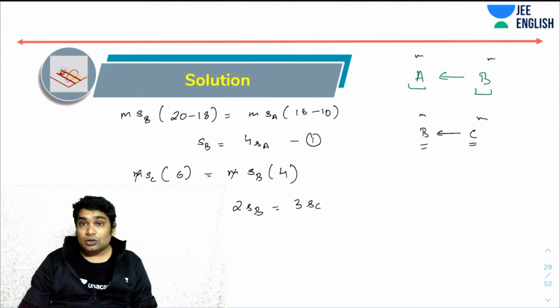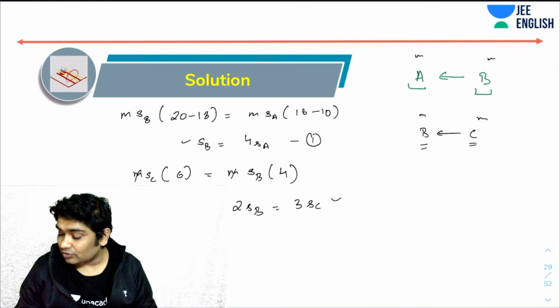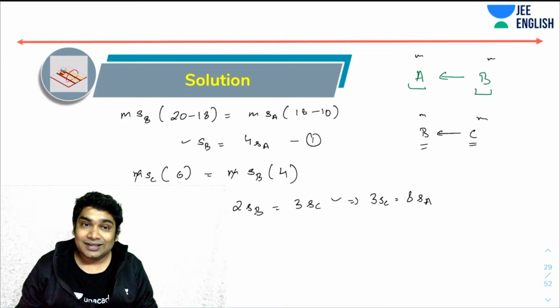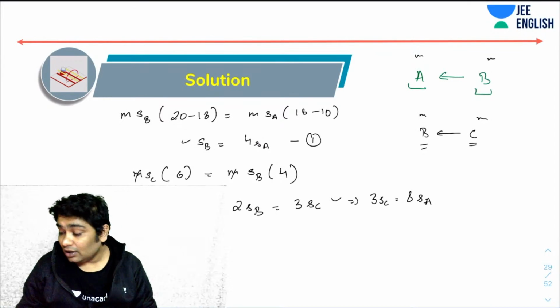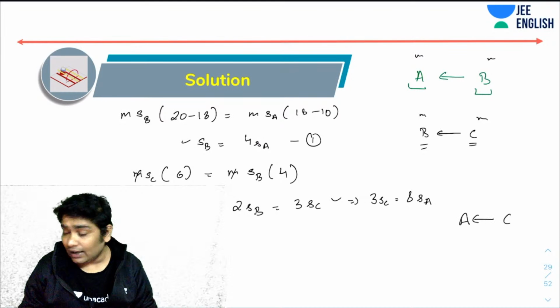Agreed. So from here, what I will realize is I can find the relation between S of A and S of C. So from here, I will say 3S of C is equal to 8S of A. Correct. That is the relation between the specific heat capacity of C and specific heat capacity of A. Now, when A and C are mixed, C will lose some heat to A, and let's assume that the final